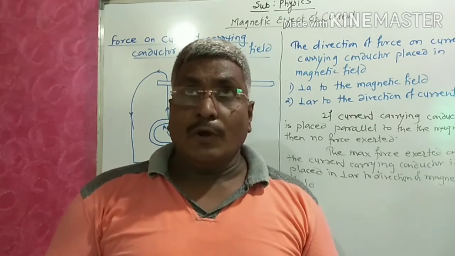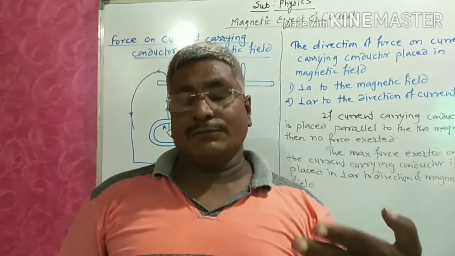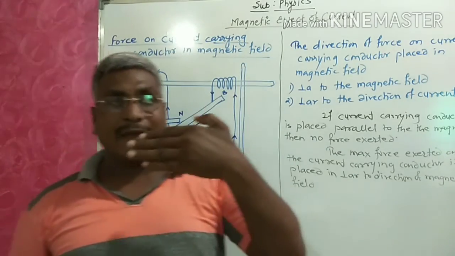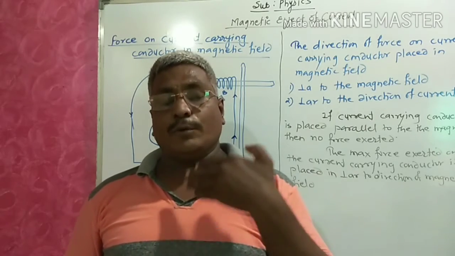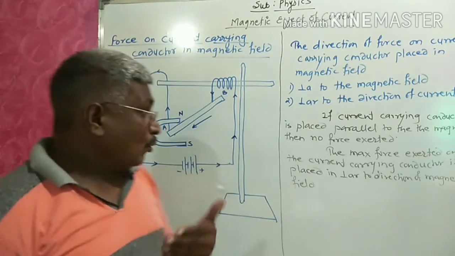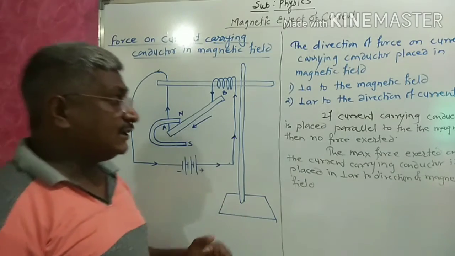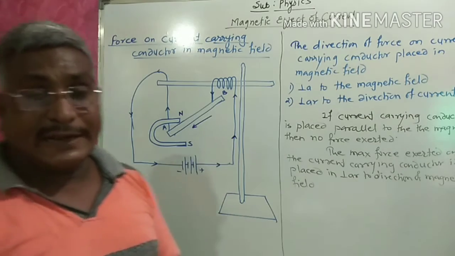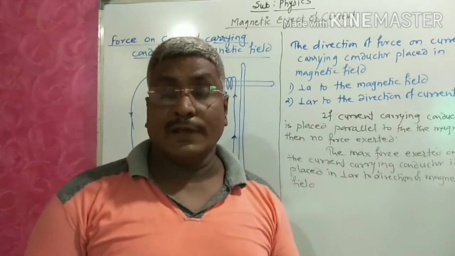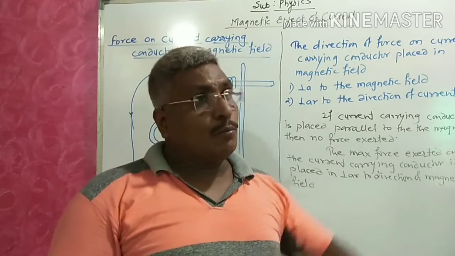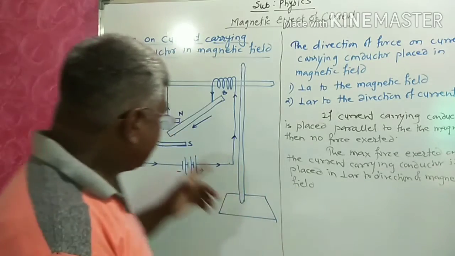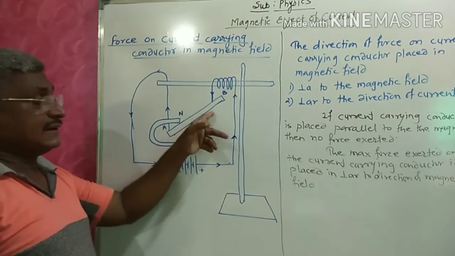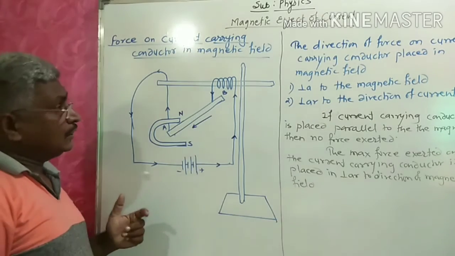Then we have told the direction of the magnetic field and the direction of the current. So what is the direction of the force, the direction of the motion? In which direction is the conductor moving?